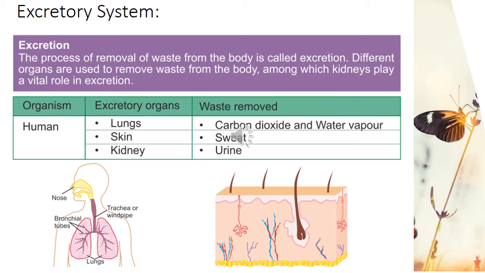Skin, which is again an excretory organ, sweat is the waste product and is removed. So the sweat glands are present in the skin of humans. These glands help in removal of excess water along with some dissolved salts in the form of sweat from the body. So sweat is a liquid waste excreted from the sweat glands below the skin.